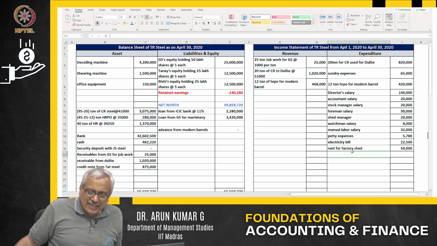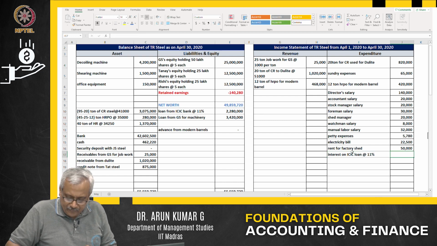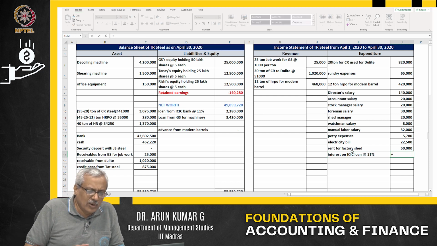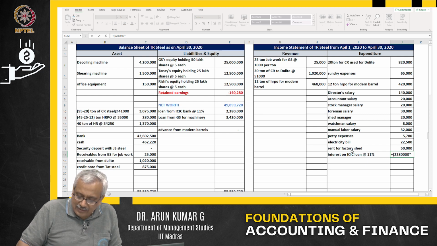Next, there is interest on the loan. Interest is payable monthly, interest on the ICICI loan at 11%. What is the loan? The loan is 22 lakhs 80,000 at 11%.